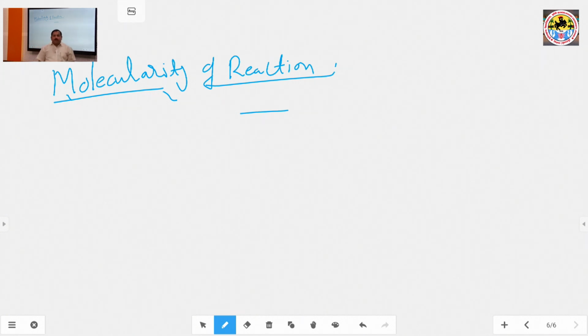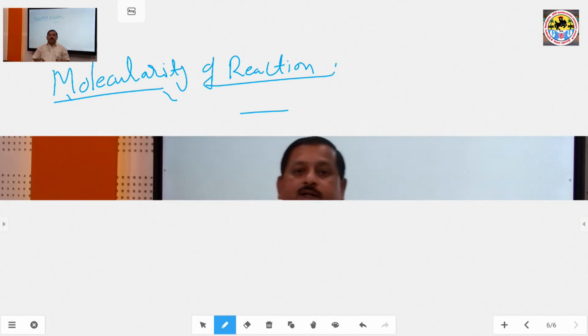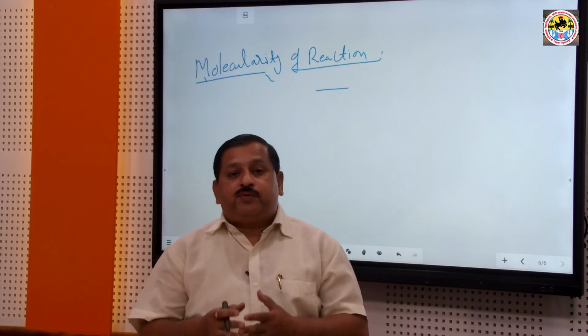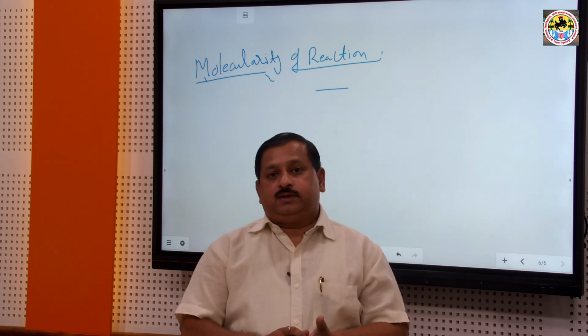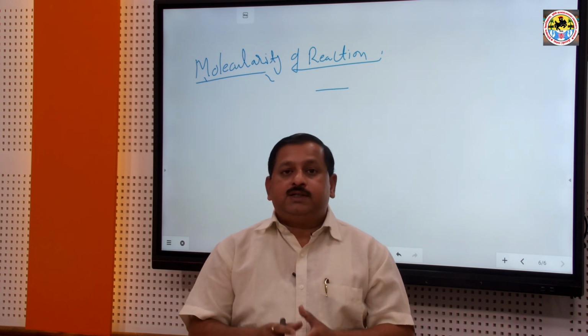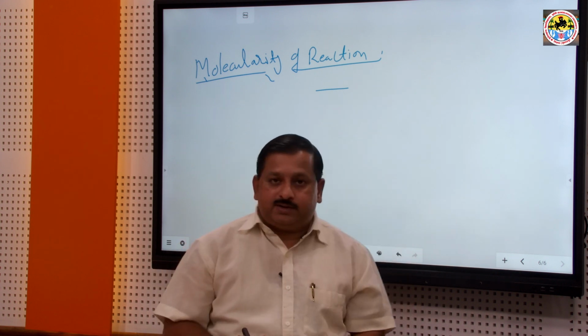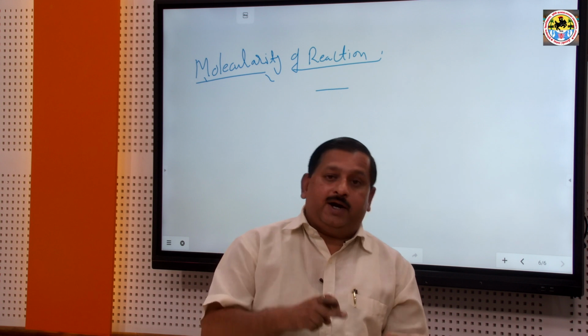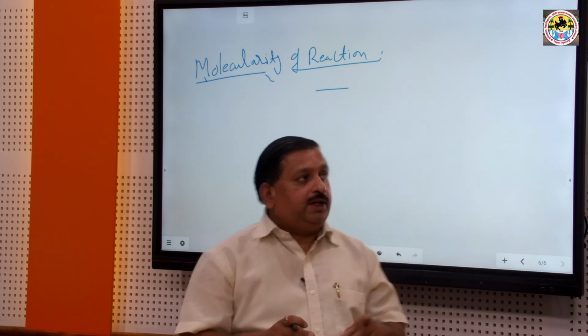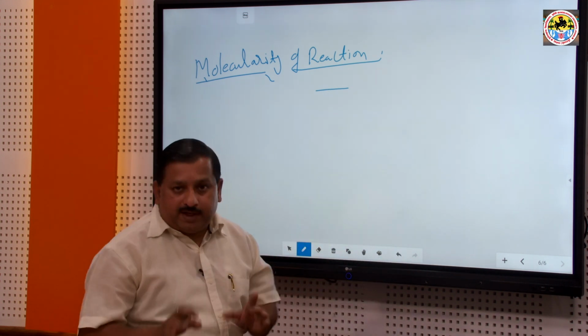What is the molecularity of reactions? We know that in a chemical reaction, the number of reactant molecules taking part in the chemical reaction is known as the molecularity of reaction. The number of reactant molecules taking part in a chemical reaction is generally known as molecularity of reaction.